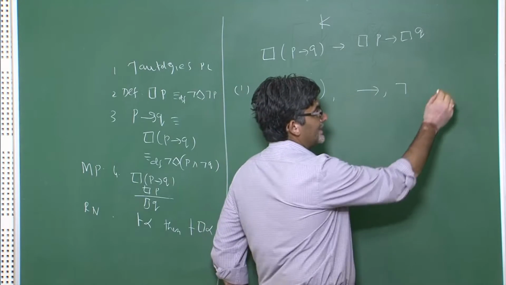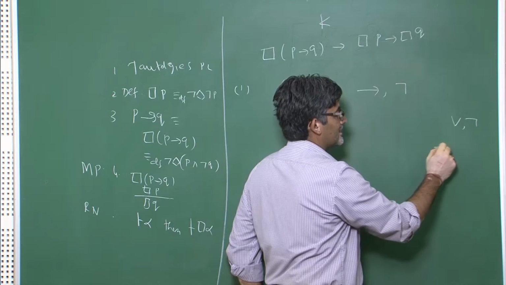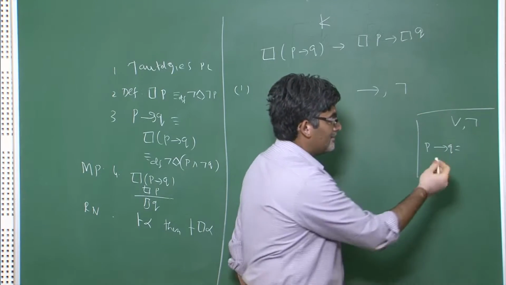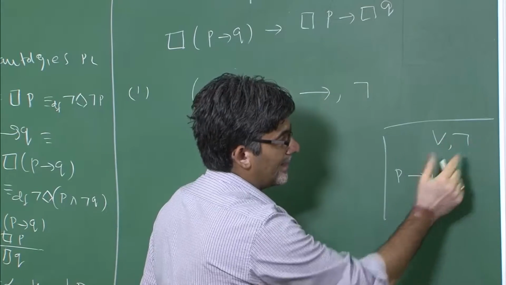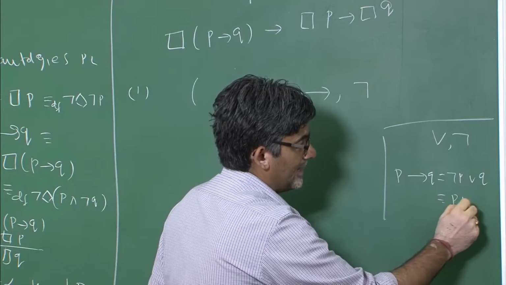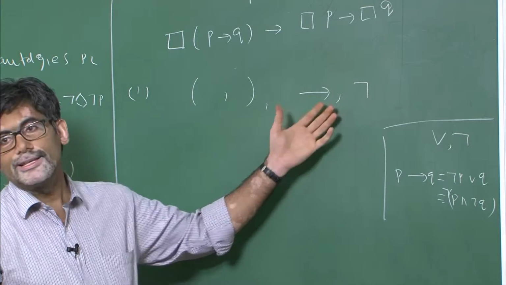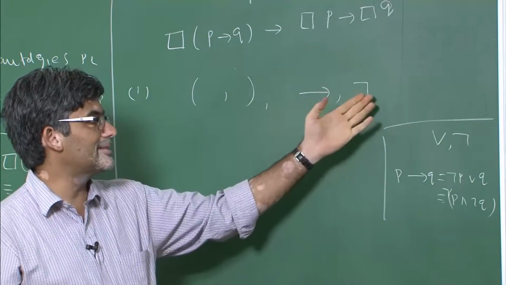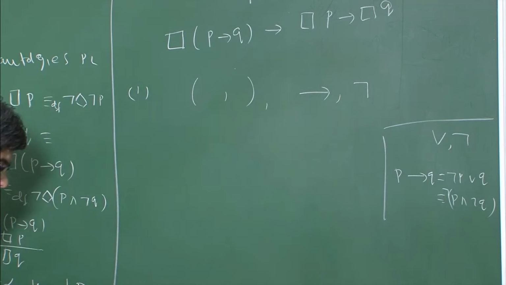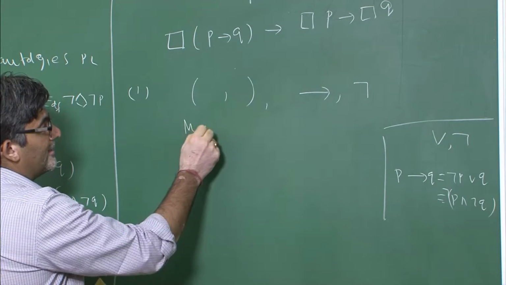For example, Bertrand Russell and Whitehead took into consideration the connectives or and negation, because implication can be defined in their logical system: P implies Q is defined in terms of or and negation, like this, not P or Q, or equivalently not (P and not Q). So you need to have at least two logical connectives, implies and negation, or you can take even or and negation. In our case we have taken implication and negation, and then one particular modal operator you need to have.